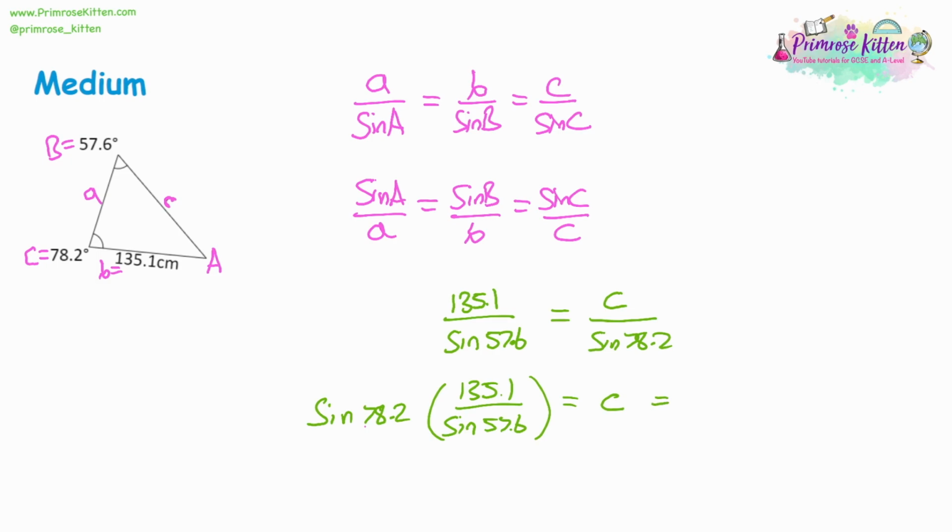Altogether, that should give you 156.6 to 1 decimal place, and it'll be centimeters. Again, the more difficult thing here is getting everything into the calculator all at once. The important thing is put the angles in brackets and be careful with a double bracket. Make sure you close both brackets.